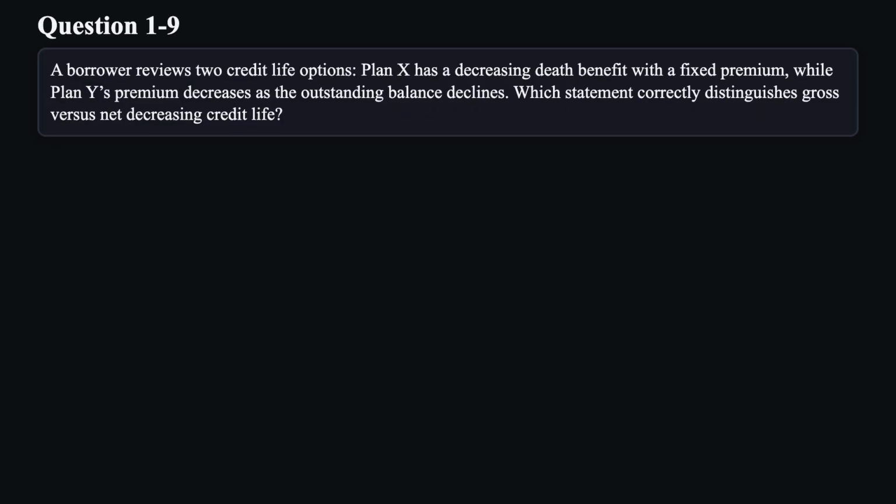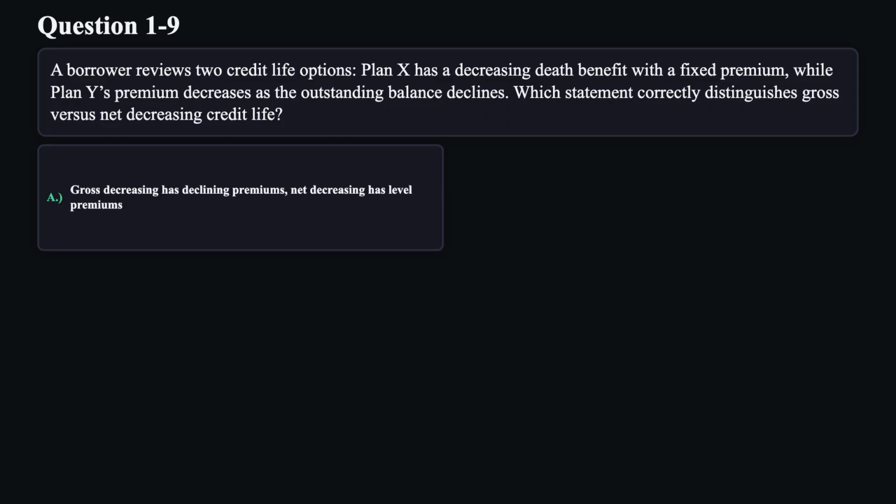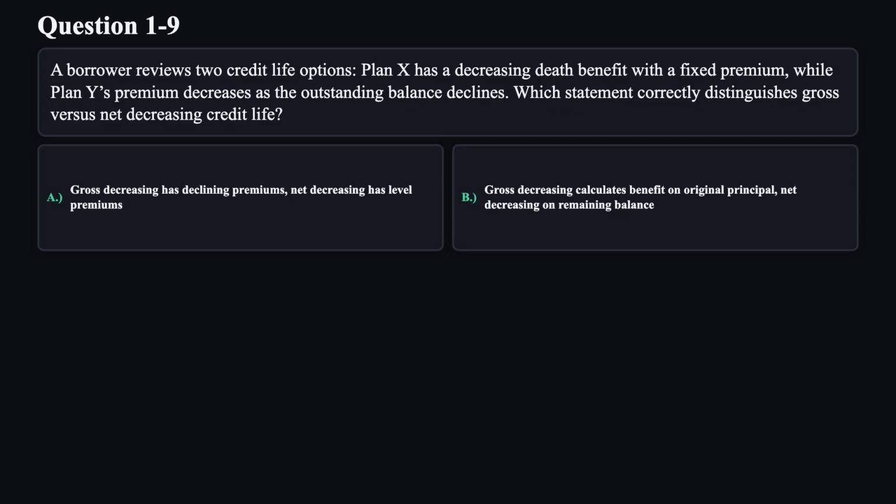Question 9. A borrower reviews two credit life options. Plan X has a decreasing death benefit with a fixed premium, while Plan Y's premium decreases as the outstanding balance declines. Which statement correctly distinguishes gross versus net decreasing credit life? A. Gross decreasing has declining premiums. Net decreasing has level premiums. B. Gross decreasing calculates benefit on original principal. Net decreasing on remaining balance.